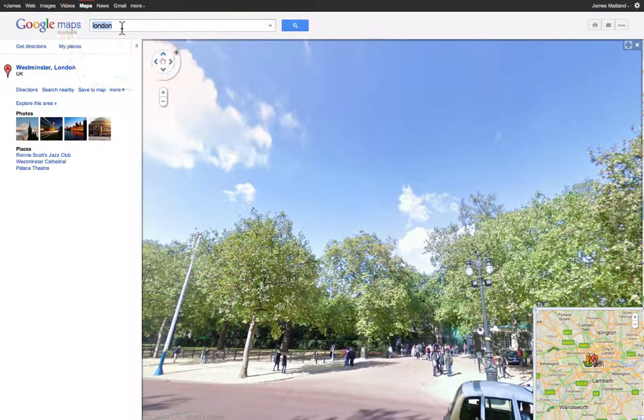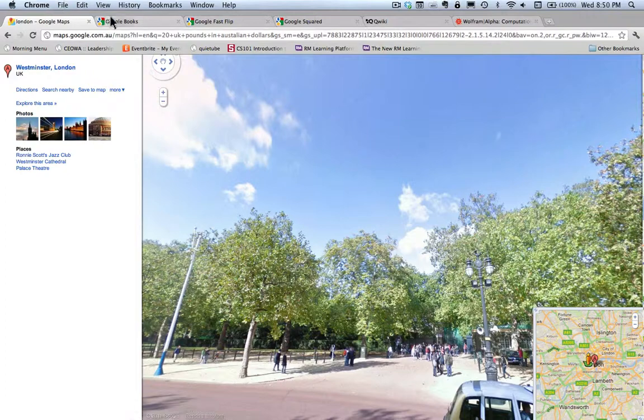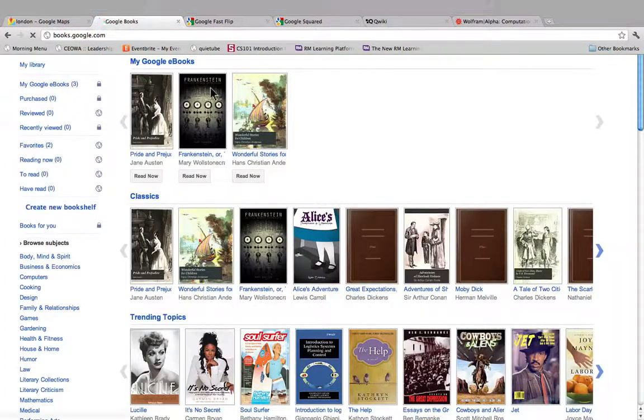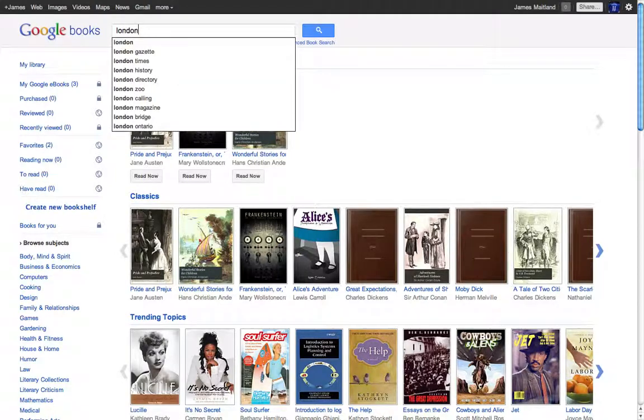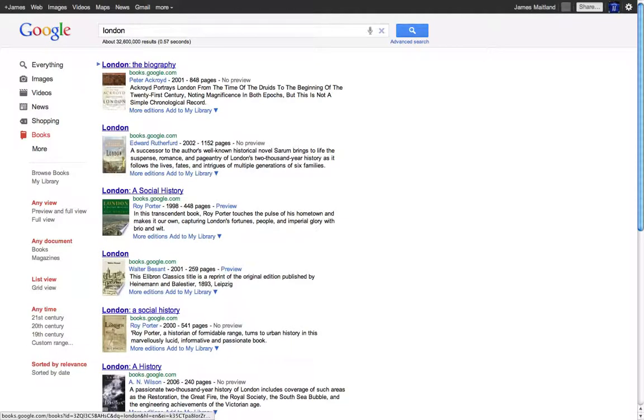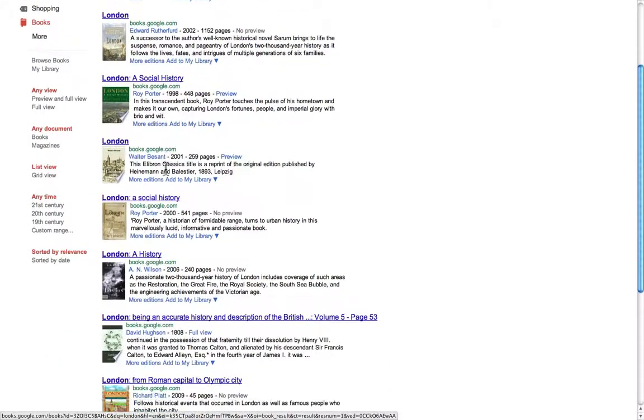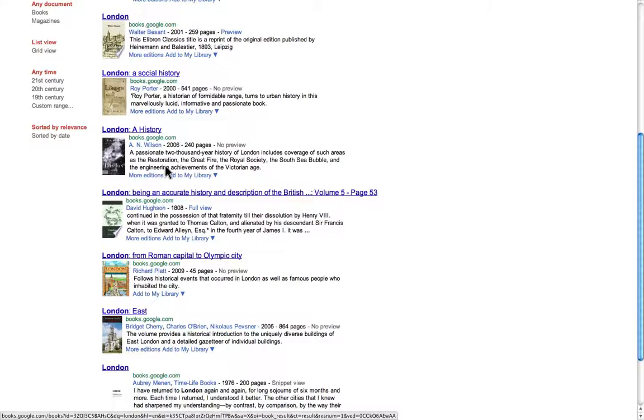What else? What if I want to read a book about London? So I don't want to go to Google Maps anymore. I'm going to go to Google Books. And I'm going to look up a book in London. And here we have a whole lot of books that have news about London.